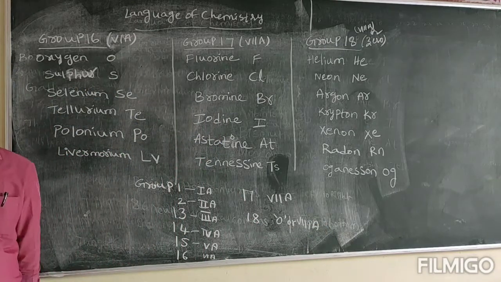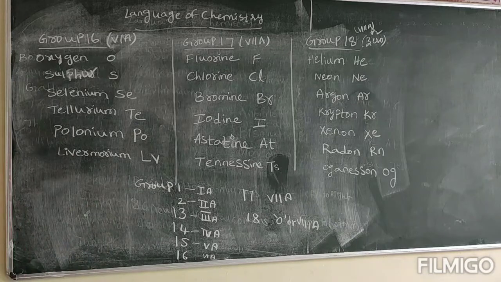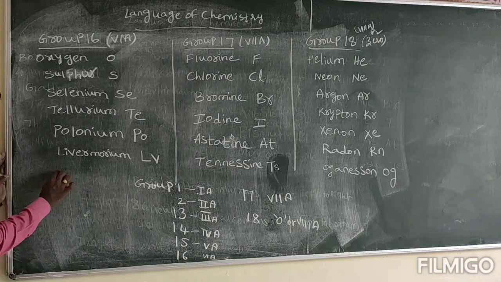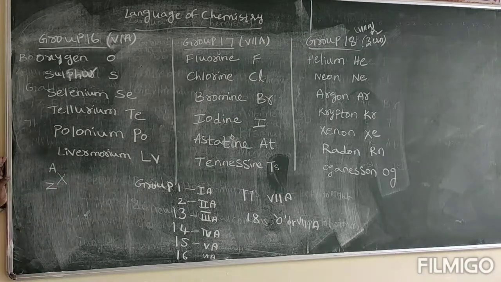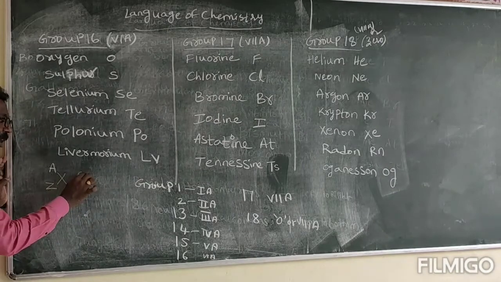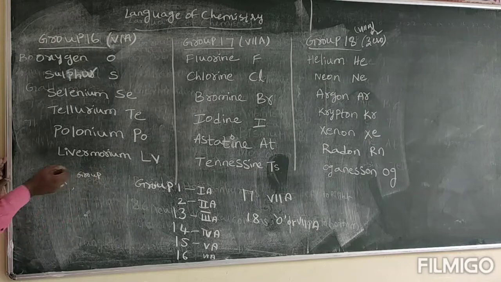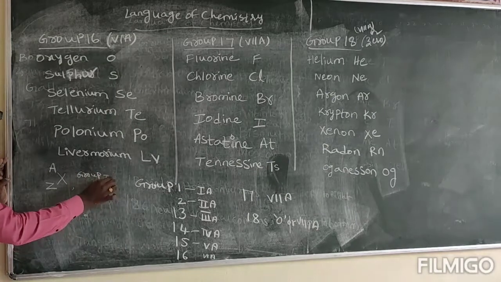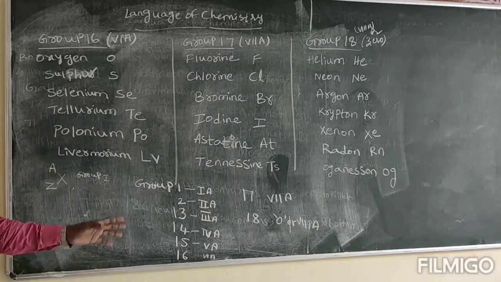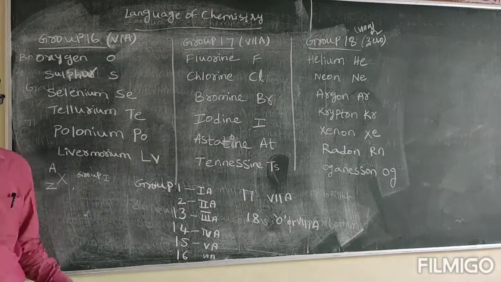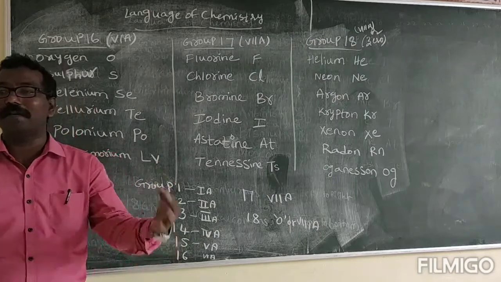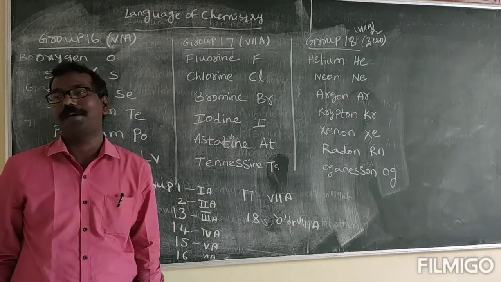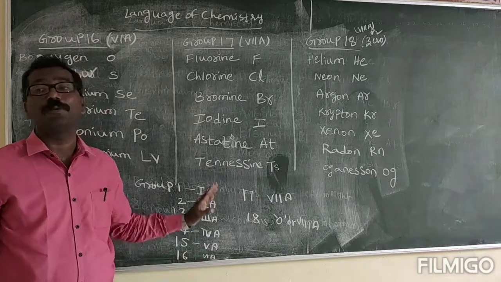So I am giving you 2 days of time to learn all. You have to learn 1 to 20 elements in the form of symbols and atomic numbers, and at the same time you have to learn all the group elements what I have given now. Group 1A, 2A, 3A, 4A, 5A, 6A, 7A and 8A. Then we will enter into how to draw the periodic table. Within 10 minutes you can learn all the periodic table. And this is the most crucial part in